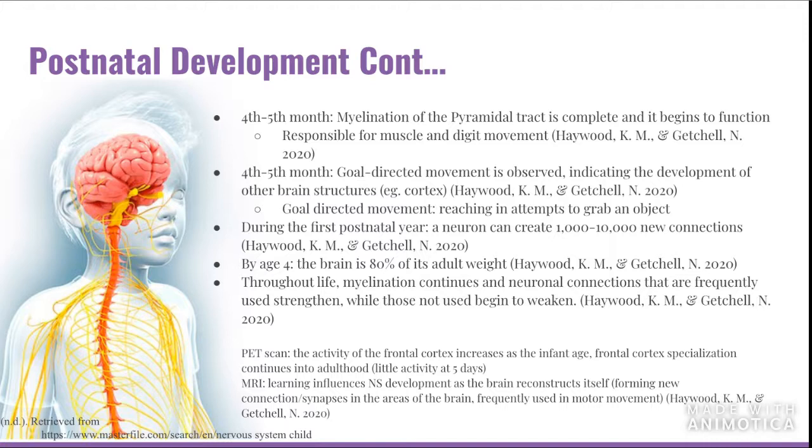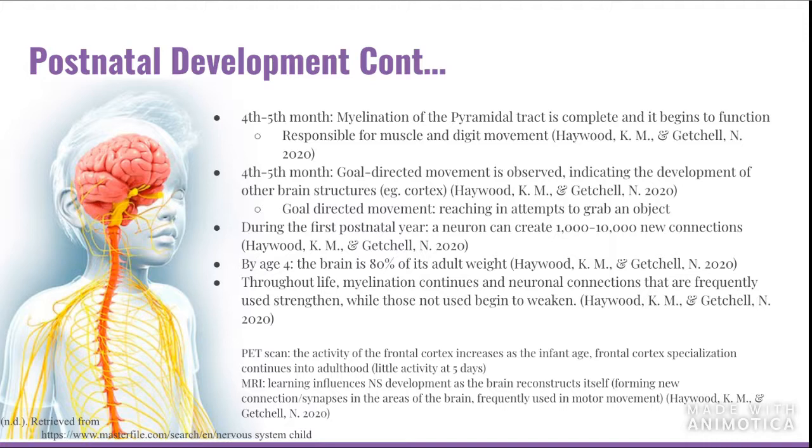And in the same time period, we can see some goal-directed movements, which can indicate the development of other brain structures, for example, cortex. And by goal-directed movement, we basically mean reaching in attempts to grab an object. For example, if someone attempts to grab a pencil, we would call it a goal-directed movement.